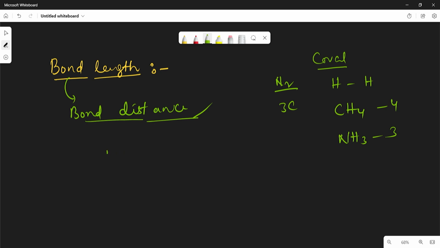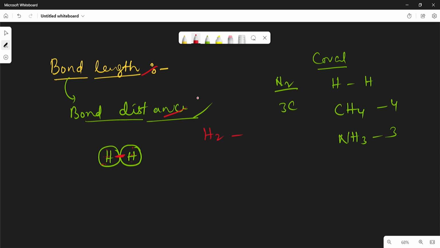If you take the hydrogen atom, in between the 2 hydrogen atoms, there exists a single covalent bond, right? One single covalent bond is there in between the 2 hydrogen atoms. So H2 is a molecule. By forming a single covalent bond between the 2 hydrogen atoms, the distance between the nuclei of the 2 atoms, that is called bond length or bond distance.